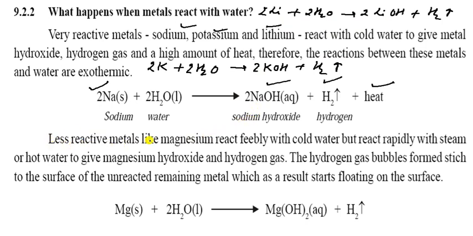And the less reactive metals like magnesium. Magnesium is less reactive. It does not react favorably with cold water, but reacts rapidly with steam. यानी steam के साथ reaction करती है. Hot water gives magnesium hydroxide and hydrogen gas. They all are giving hydrogen gas. So that is the magnesium.